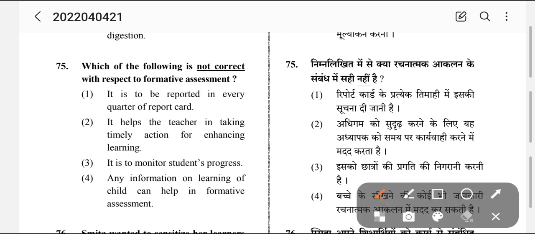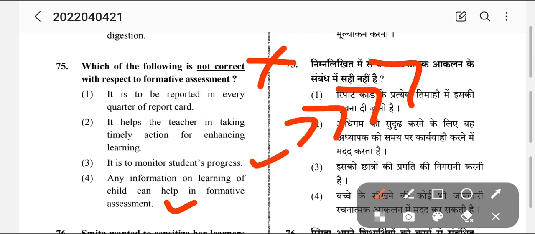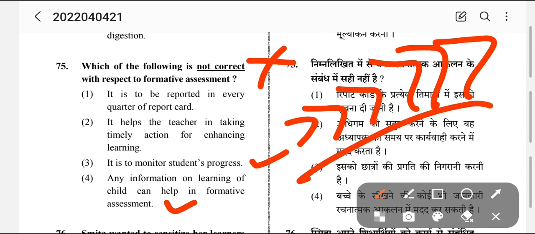Okay, and we'll take it for any information of learner can help in formative assessment. See, this is a correct answer. Okay, we have to choose the wrong answer. It is to monitor students' progress. Yes, formative assessment is a continuous assessment where at every level we check the candidate's growth. Summative assessment is periodic assessment, which is done like, suppose, half yearly exams, semester exams, yearly exams. So this is summative assessment, this is formative assessment.